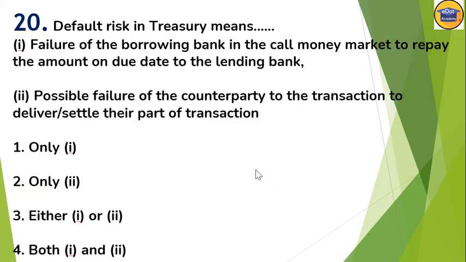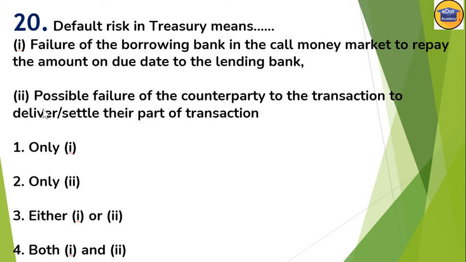Now we have come to the last question. Default risk in treasury: what is the meaning of default in treasury? Failure of the borrowing bank in the call money market to repay the amount on due date to the lending bank, or possible failure of the counterparty to the transaction to deliver or settle their part of the transaction.